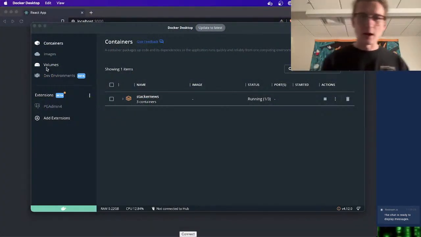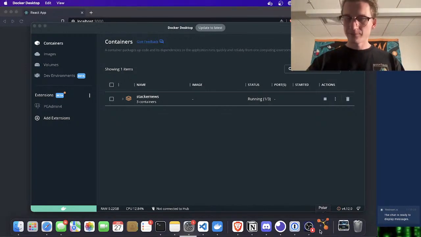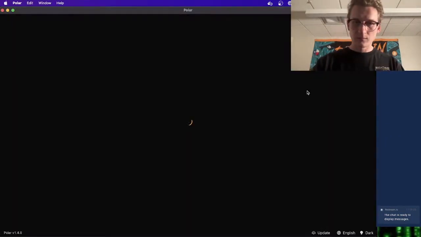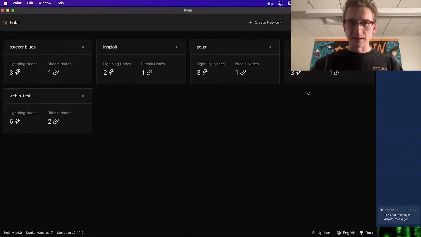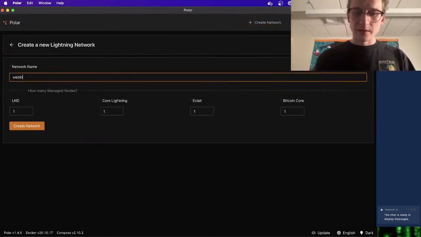And we're going to make a new network. Dark mode by default. You love to see it. Create network. So I'm going to call this WebLN dashboard.